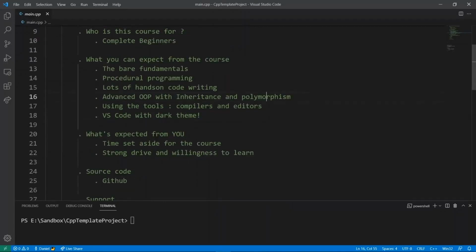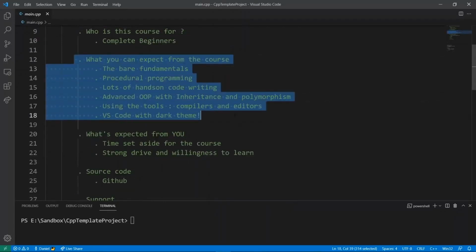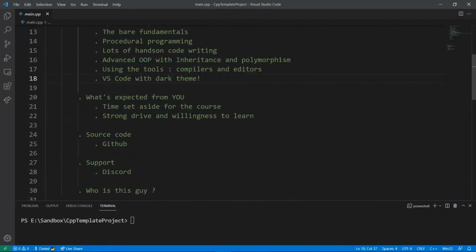Now, I hope you know what to expect from the course, but I also expect you to be ready to take the course. And the requirements are really not that bad. The only requirement is that you have time set aside to really practice what you learn from the course here, and you need to have a strong drive and willingness to learn.